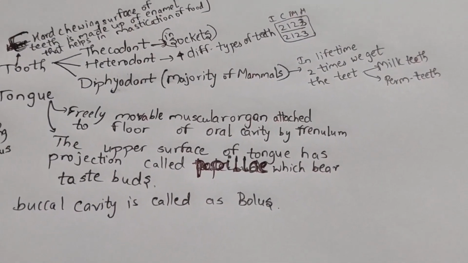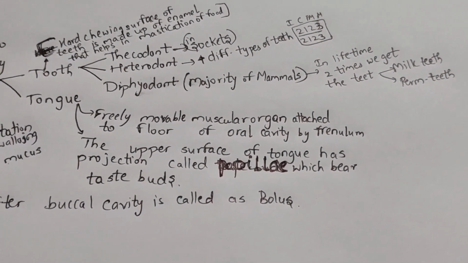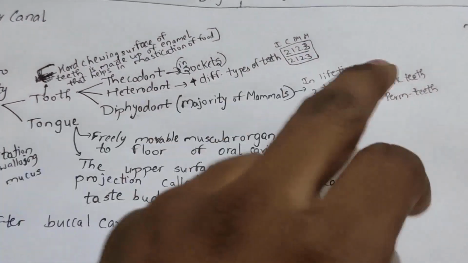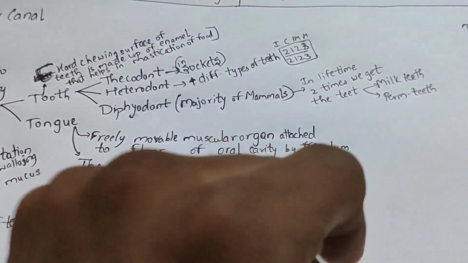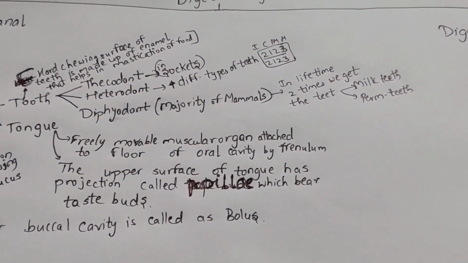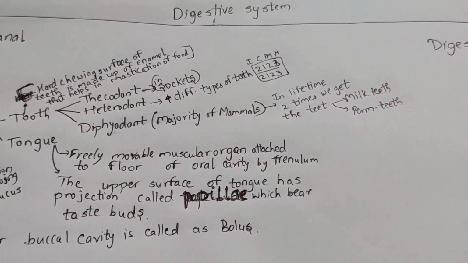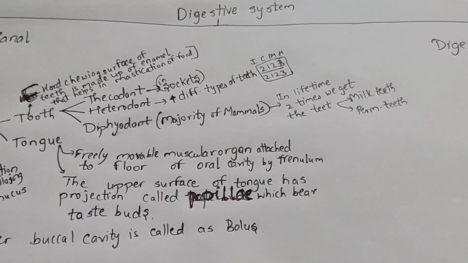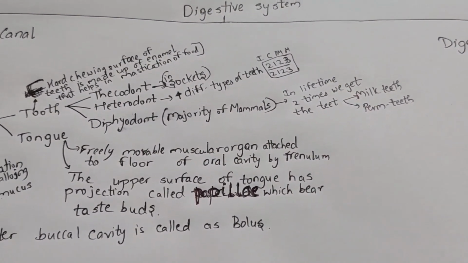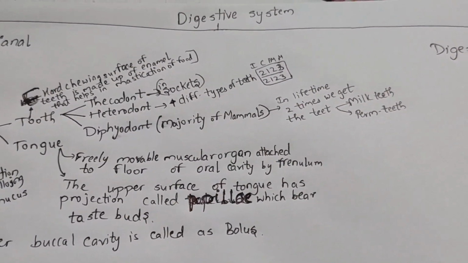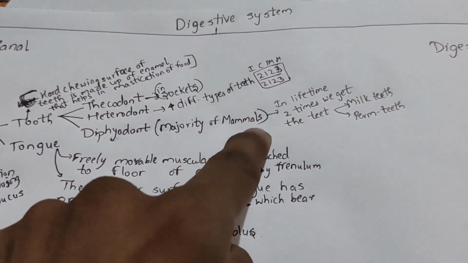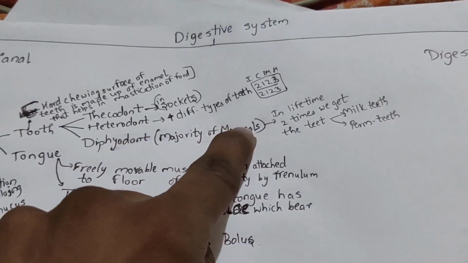Next, in NCERT, it is also given that human teeth are called diphyodont. Diphyodont means that in our lifetime we get teeth two times: one is milk teeth, and the other is permanent teeth. Milk teeth, which you see in children, have the general dental formula 2102 by 2102. It is not in NCERT, but just remember that premolars are not there in small children. So their formula is 2102 by 2102, and diphyodont dentition occurs in the majority of mammals. It's an important line.